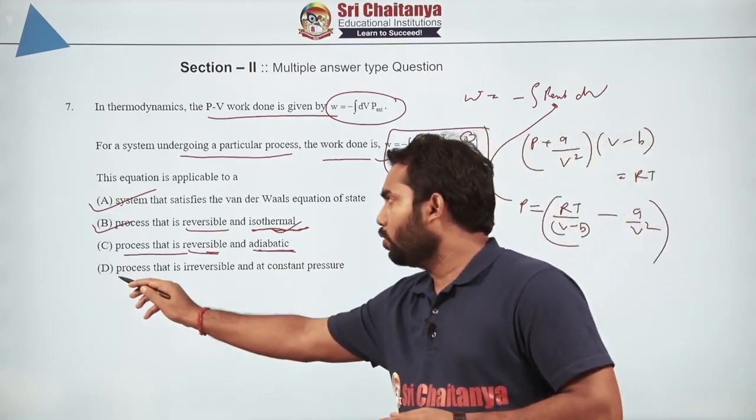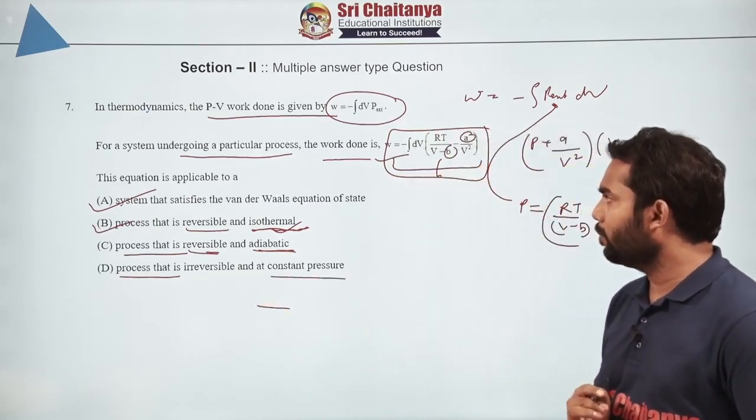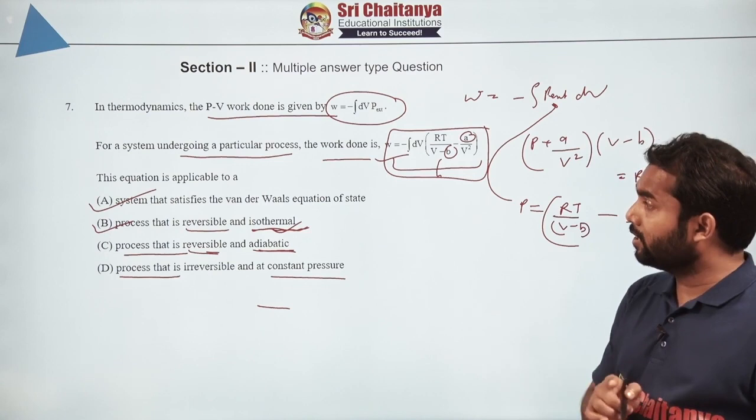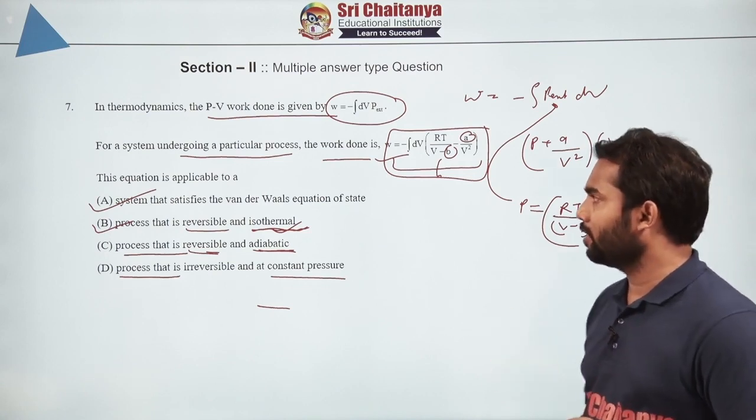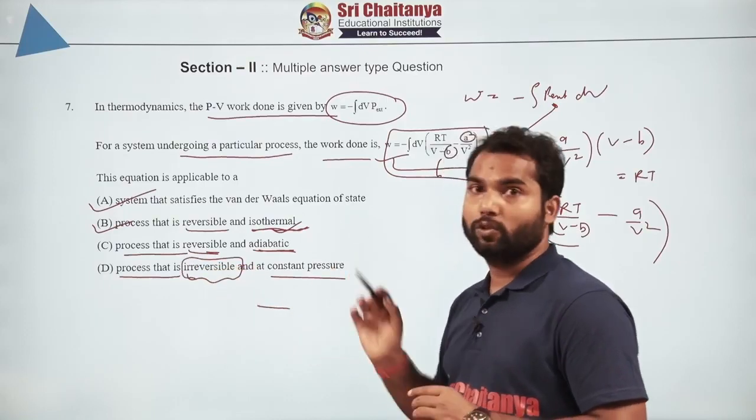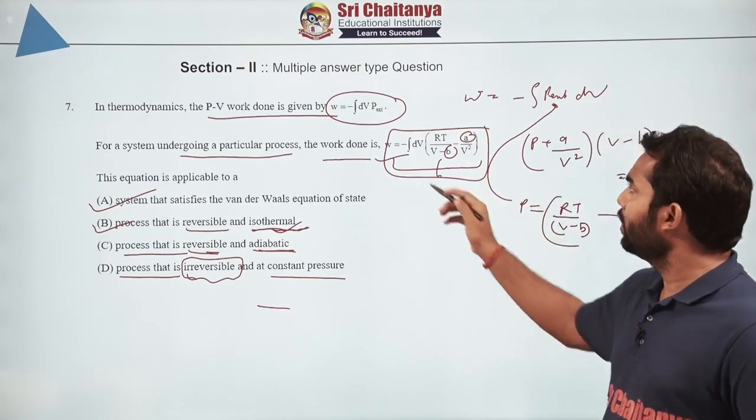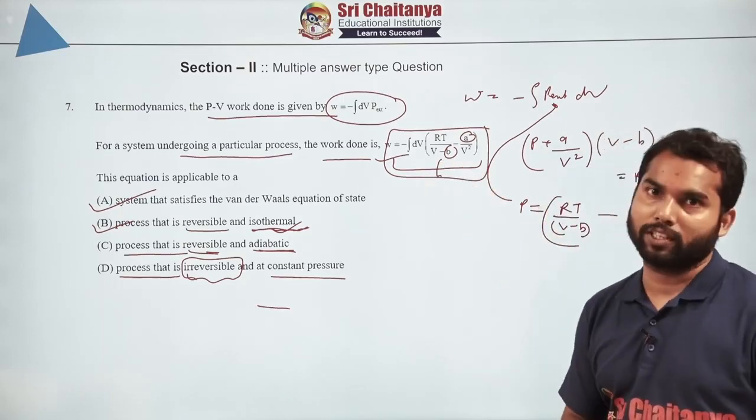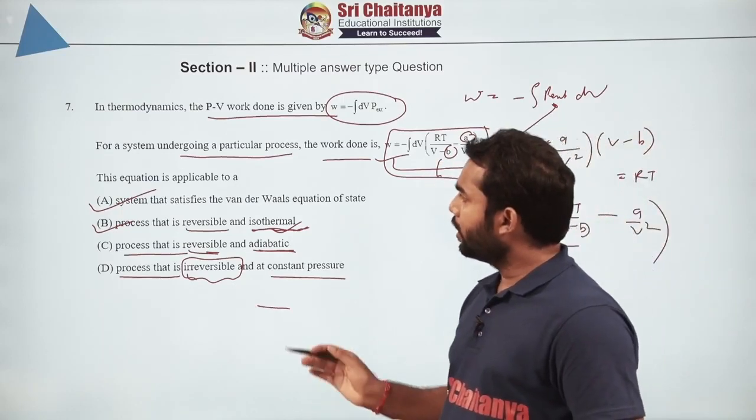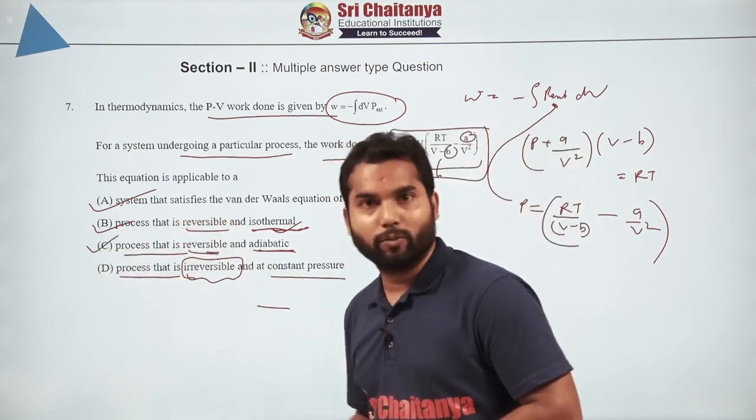But if you talk about the fourth one, the process is irreversible and at constant pressure. The moment it is irreversible, we cannot use this, because if it is irreversible, the pressure will not be defined. So, this expression will not be true for this. Okay, so the correct answer will be then A, B and C according to me.